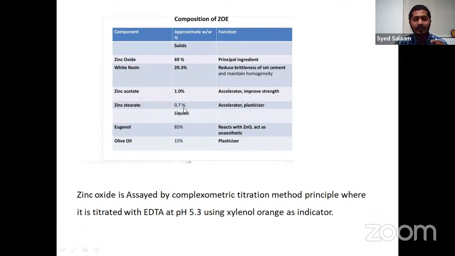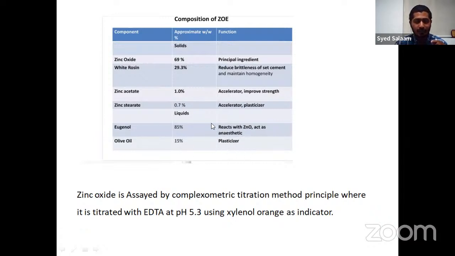Zinc stearate would be taken at 0.7%. Acetate, we take 1%. Stearate, 0.7%, which acts as a plasticizer or accelerator. Then eugenol, 85%, is the eugenol content. We take two solvents, eugenol as well as olive oil. The eugenol, 85%, reacts with zinc oxide and acts as an anesthetic, and olive oil is 15%.